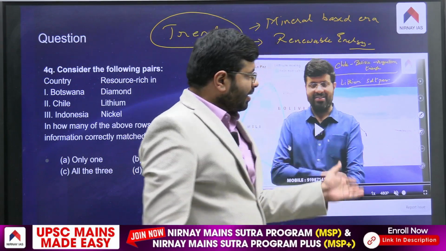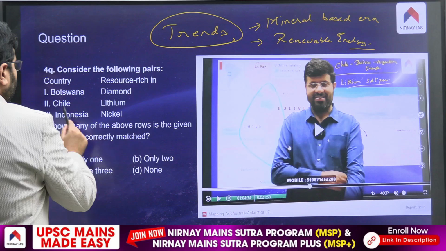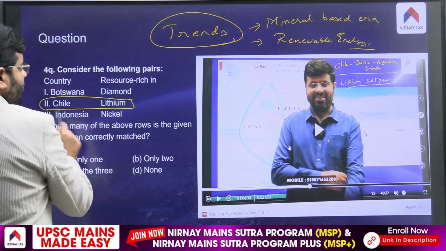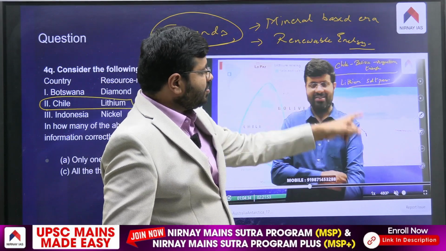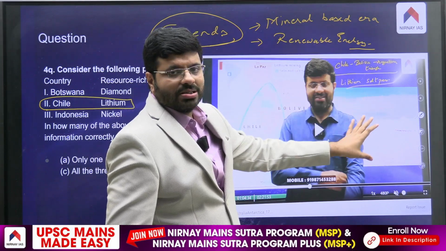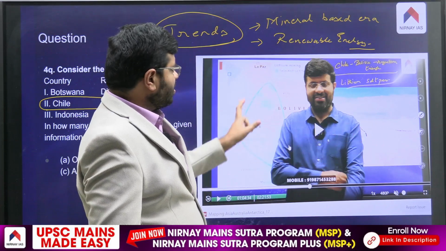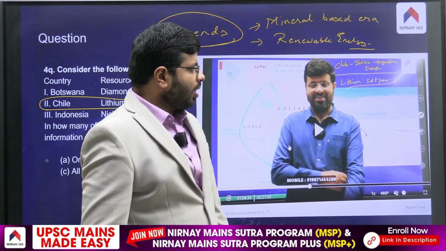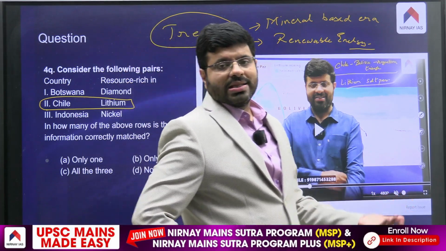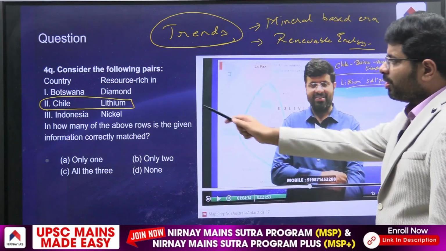You can clearly see as part of this question, Chile, lithium. Chile, Bolivia, Argentina triangle, lithium salt pans. You can see the salt pans in the background. The Chile, Bolivia, Argentina triangle picture is also being shown, which will help you to understand. That is there clearly.